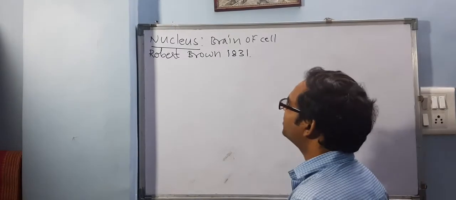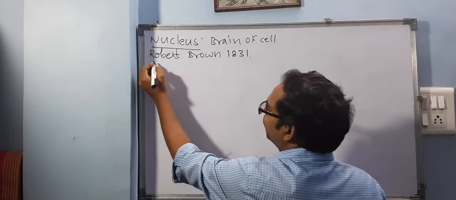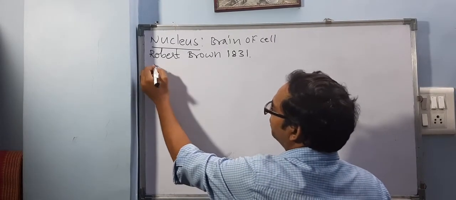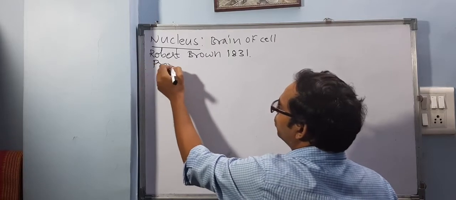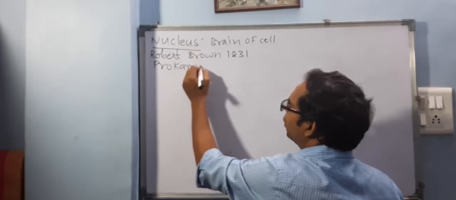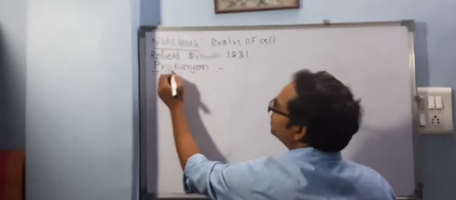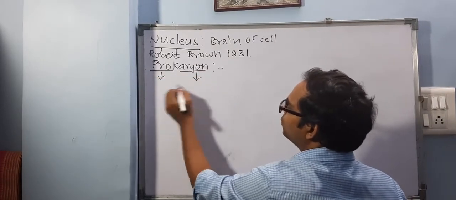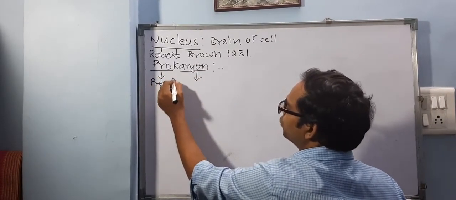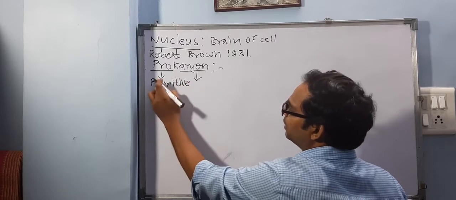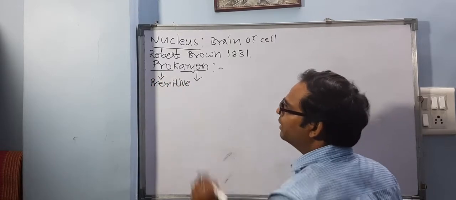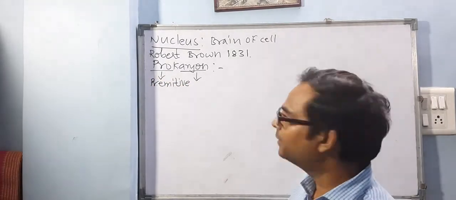Now this nucleus is well defined in the eukaryotic cell, right? You remember prokaryon, where pro means primitive, karyon means nucleus. So in a prokaryotic cell, the nucleus is always primitive, right?